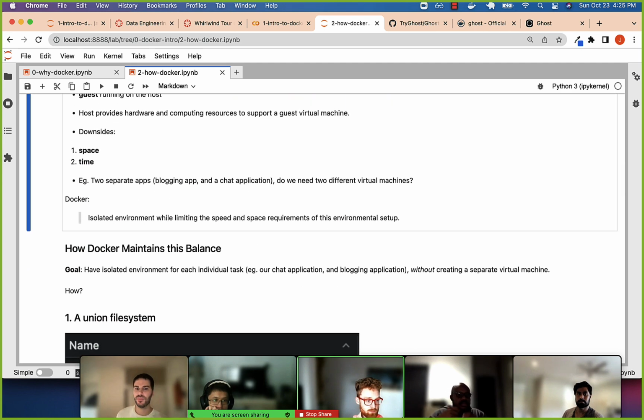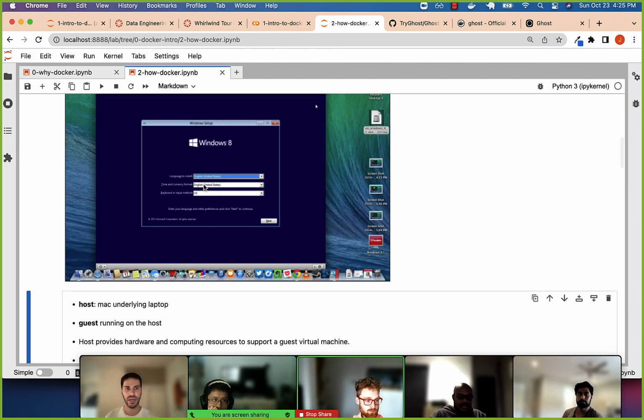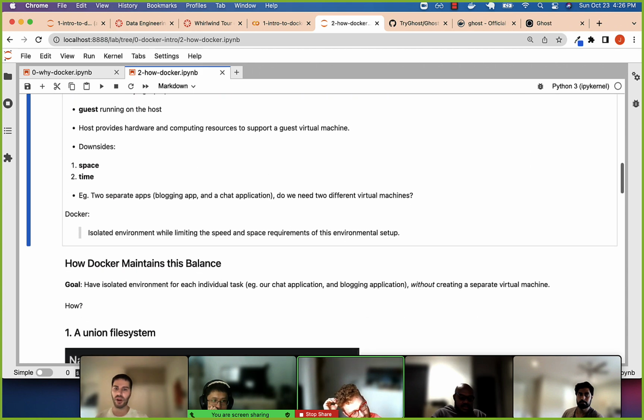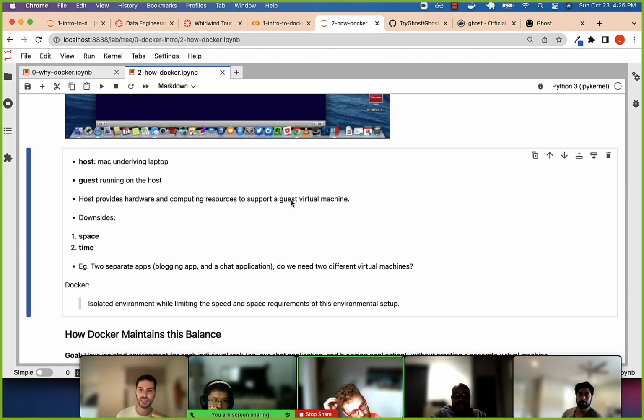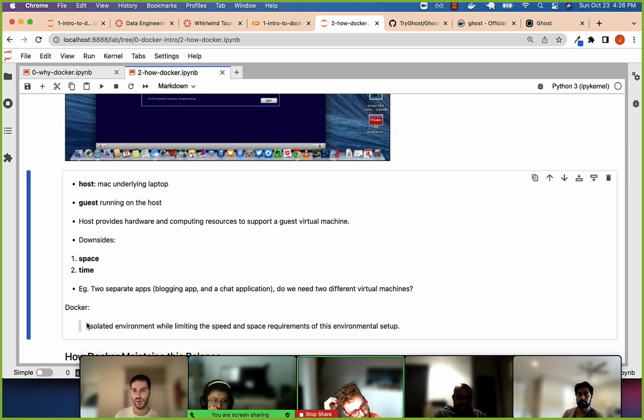So anyway, what's Docker supposed to do? We want an isolated environment. This way, my chat application is not conflicting with my web application, right? And any other software on my computer is not conflicting, right? Anything, right? We've seen that different versions of Python or whatever have different pip libraries. There's the potential for conflict. So we want an isolated environment while not being as costly, right? From a space requirement perspective, as using a virtual machine. All right, that's really our goal.